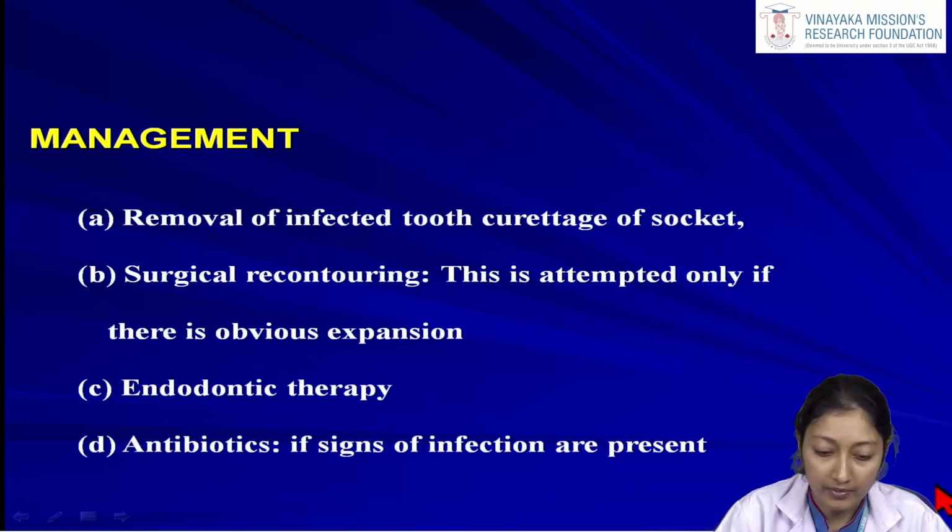Now what is the management part? Again, that is the removal of the infected tooth, then curettage of the socket, then surgical recontouring. In Garre's osteomyelitis, since there is an excessive amount of bone forming beneath the periosteum, in untreated or chronic cases we can appreciate a proper bone deformity or slight swelling or a change in shape. So in these cases we need surgical recontouring. This is attempted only if there is obvious expansion. For mild cases we won't do anything, but surgical recontouring is always indicated if there is obvious bony expansion causing disfigurement. Otherwise we can take up endodontic therapy and antibiotics if signs of infection are present.